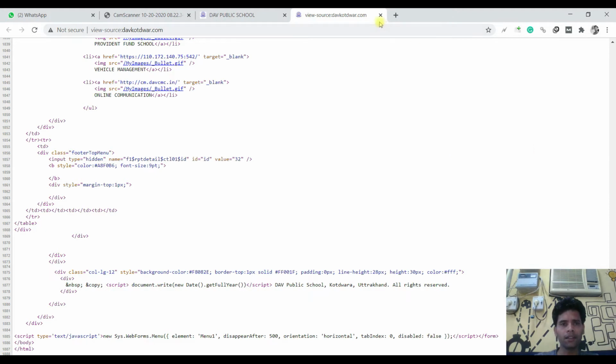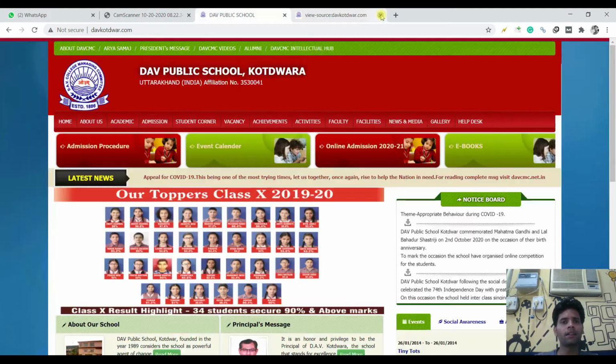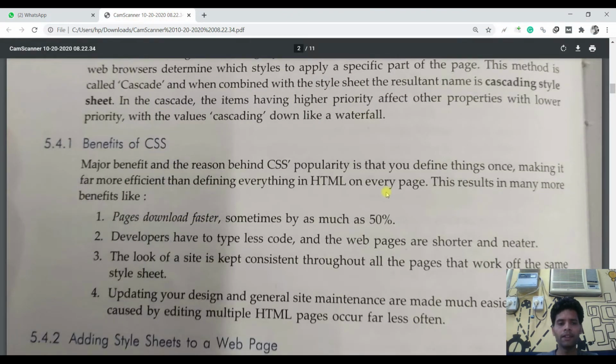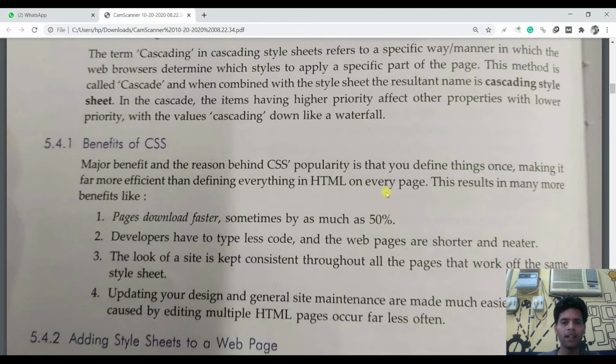So it's very lengthy and it's tough to write the entire code in HTML. So we are just making the code with the help of HTML, and formatting will be done with the help of a CSS file, and one page, one formatting CSS file will be common to everyone. So it will load faster as well as it will save your storage.